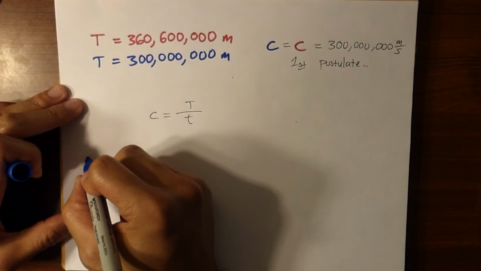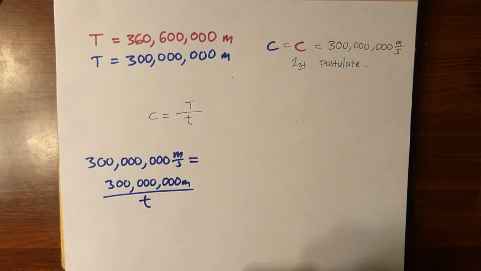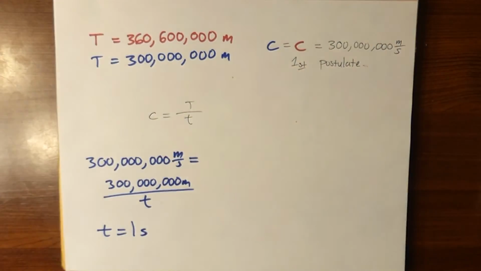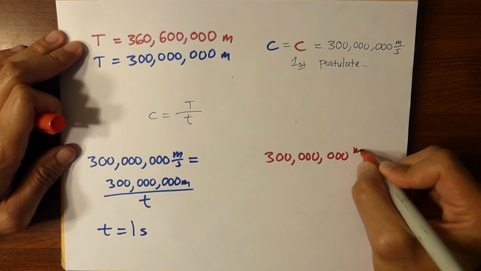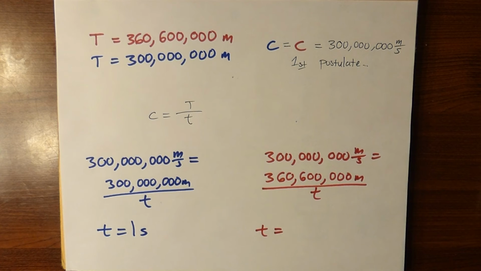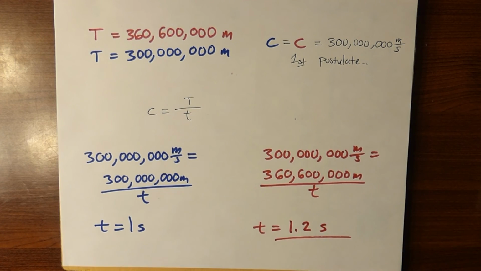Now let's go ahead and solve the equation. For blue, c is going to be 300 million meters per second, and that's going to equal the distance traveled, which is 300 million meters, divided by time. Solving for t, it's going to be 1 second as stated earlier. Now for red, the speed of light is still 300 million meters per second, and it's going to equal the distance traveled for him, which is 360,600,000 meters. And we're going to go ahead and divide that by t. Now solving for t, actually we're going to get 1.2 seconds.